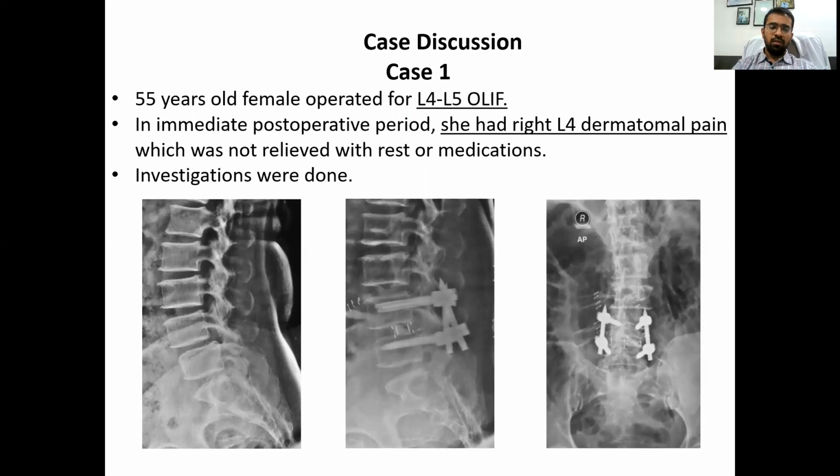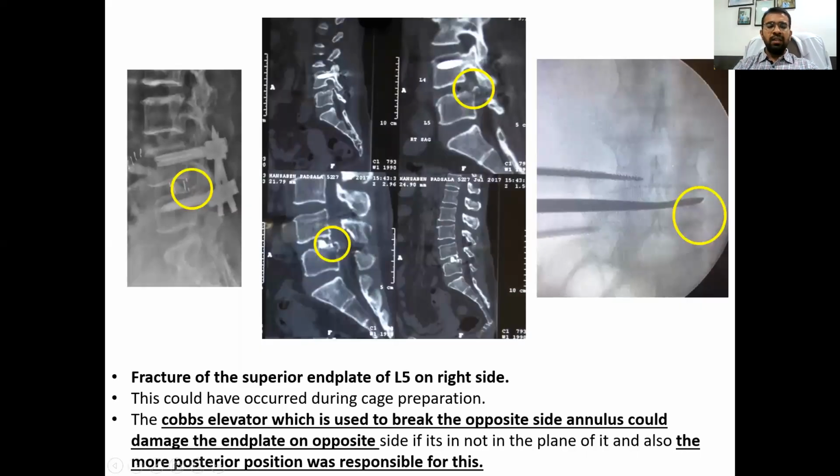So this is the first patient, a 55-year-old female with L4 L5 disease, where we performed L4 L5 OLIF. In the immediate postoperative period, she had right L4 dermatomal pain, which was not relieved with oral medications. In the follow-up CT scan, we showed the presence of a fracture of the superior apophysis of L5 on the right side.